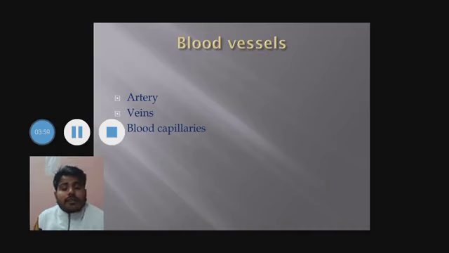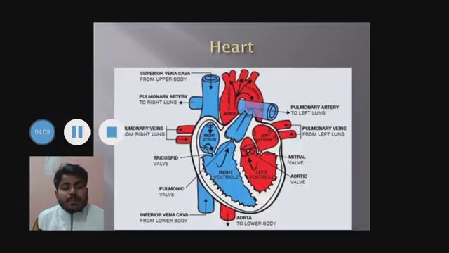Heart. What is the heart? The heart is a pumping machine. It is made up of cardiac muscles. Its shape is similar to a triangle. It is tilted toward the left. It has four chambers: right auricle, right ventricle, left auricle and left ventricle. And one of the interesting facts about our heart is that it beats up to 6200 times per minute.